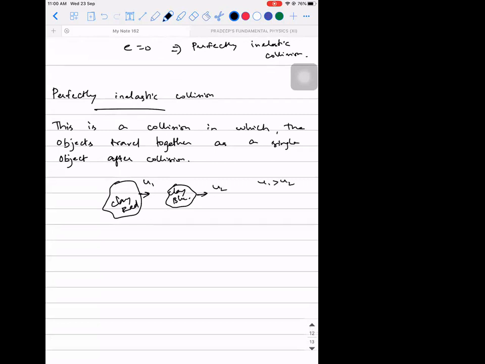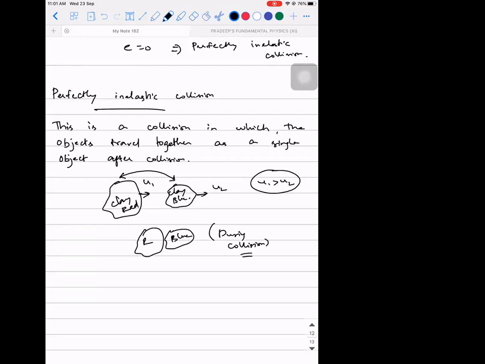Obviously, for the collision to occur, U1 should be greater than U2. And we know that clay has the tendency to get stuck, right? So there will be a scenario where the red clay and the blue clay are coming in contact with each other. This is during collision.